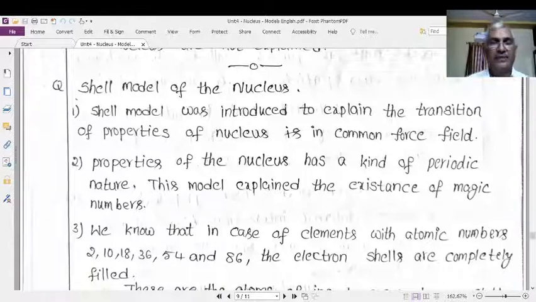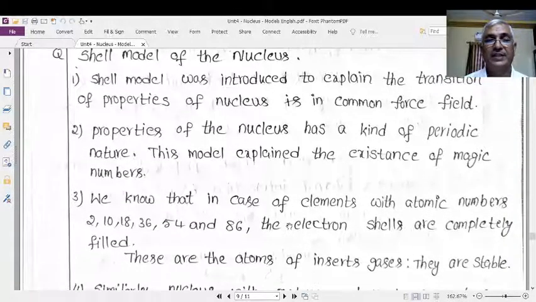This model successfully explained the transition property of the nucleus or nucleons. Transition properties mean the conversion of one nucleon into another nucleon, and the conversion of a nucleus into another type of nucleus is known as the transition property, and this property is also successfully explained by the shell model. We will go into the shell model in detail very soon.